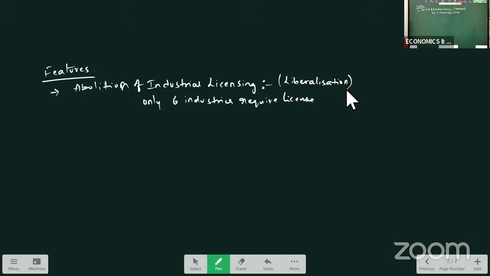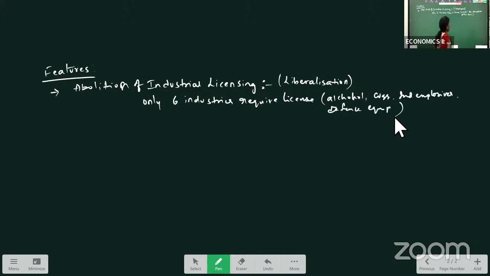So what they have done in the 91 policy, they have completely removed the license policy for the industries, and only 6 industries require license, which are related to alcohol, cigarettes, industrial explosives, defense equipment.